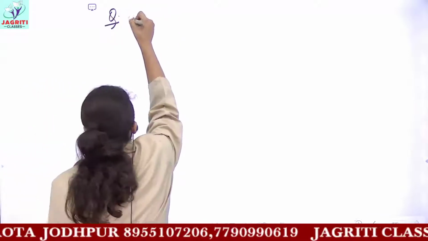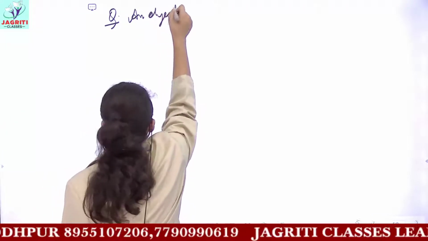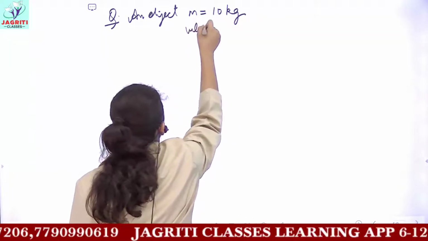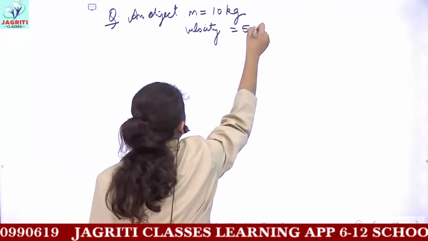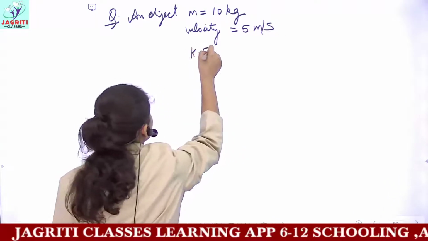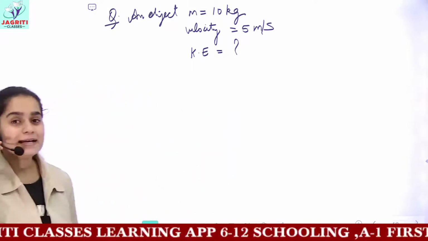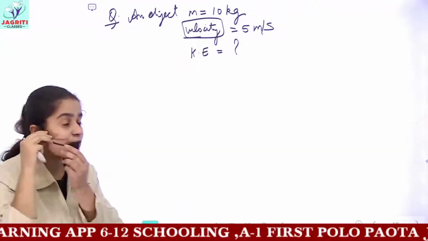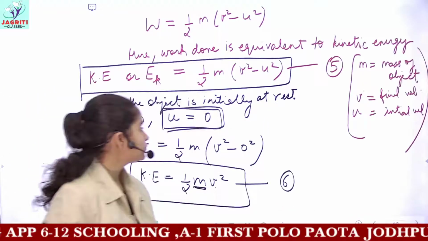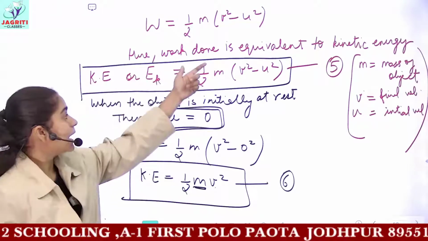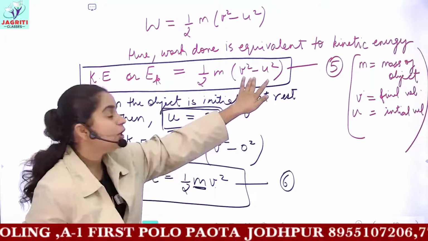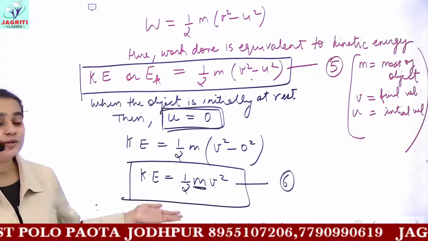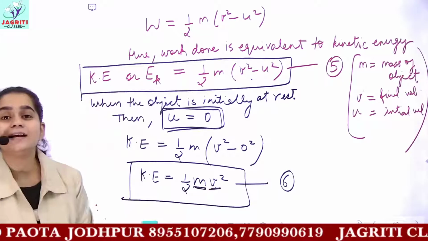You have an object which has a mass equal to 10 kg. It is moving with the velocity of 5 meter per second, and the value of kinetic energy is being asked in the question. So how to solve it? You have two formulas for kinetic energy. This is half m v square minus u square. This formula would be used when you are given two values for velocity, and the sixth equation you can use when you are only given a single velocity.